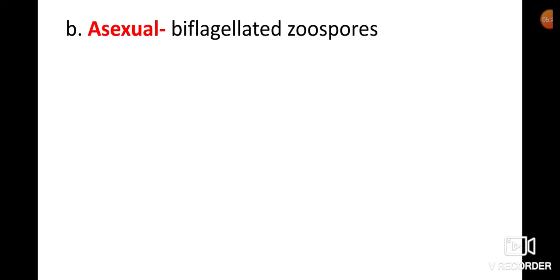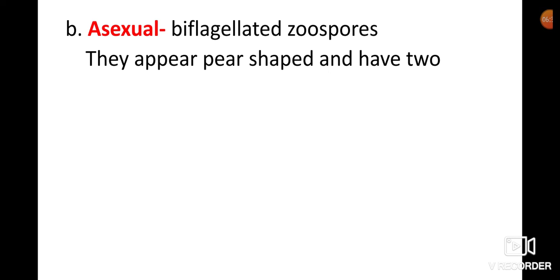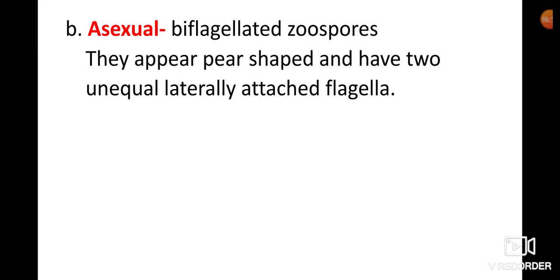These biflagellated zoospores are pear-shaped and have two flagella. The two flagella are unequal and laterally attached.